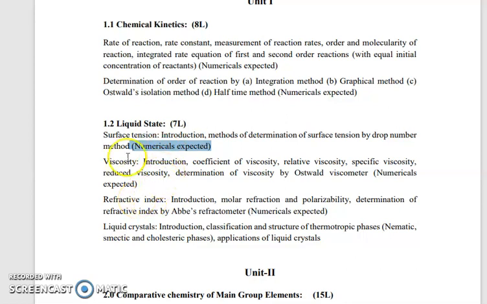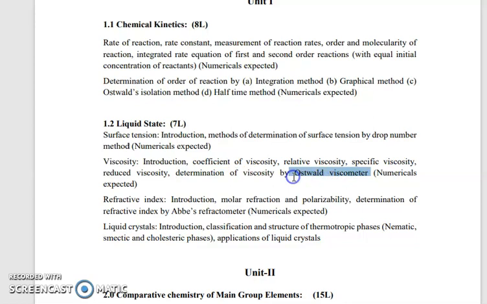Next point, viscosity. You know that viscosity relates to the velocity of the liquid moving on a surface. We can measure viscosity. We see the coefficient of viscosity, relative viscosity, specific viscosity, and determination of viscosity by Ostwald viscometer.